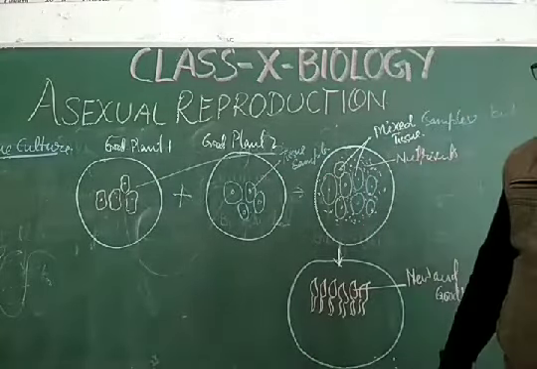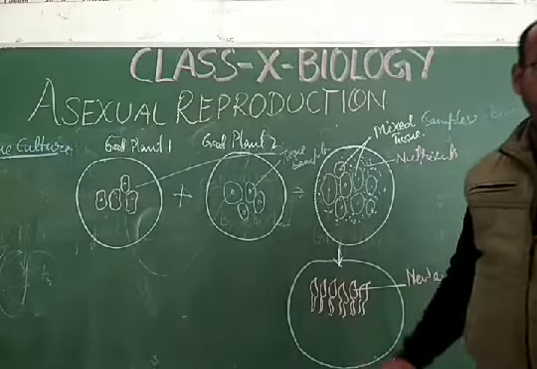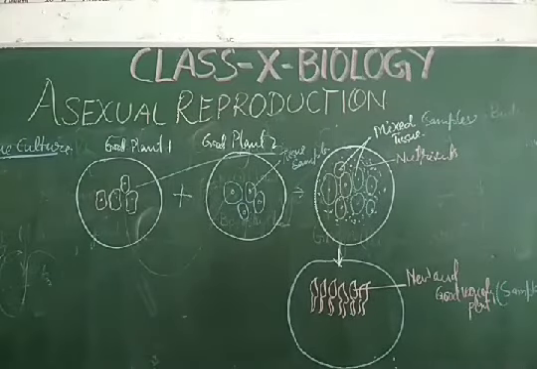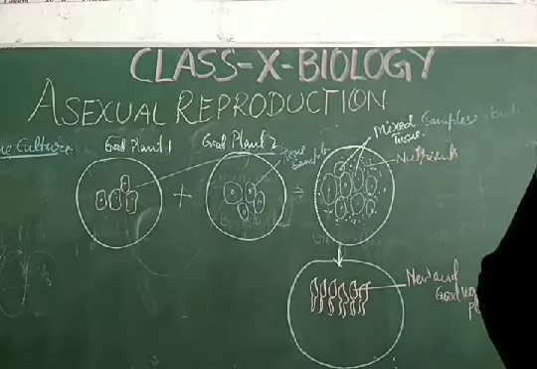So you will get the new and good variety of plants. New small plants of good variety. New and good variety plants. You will find it as a result of the tissue culture.